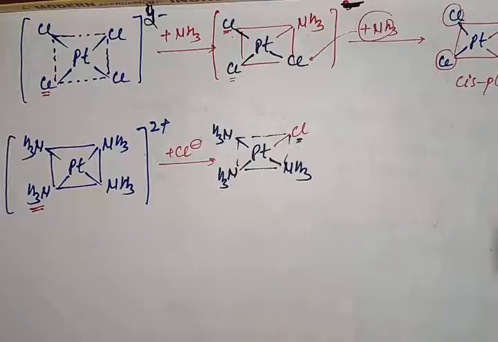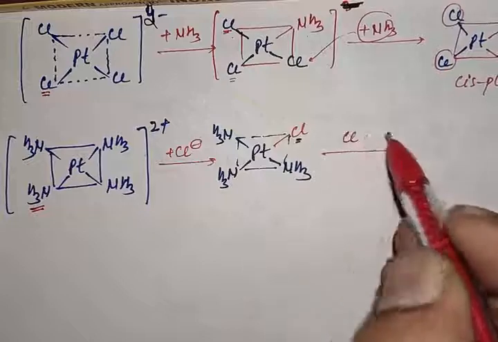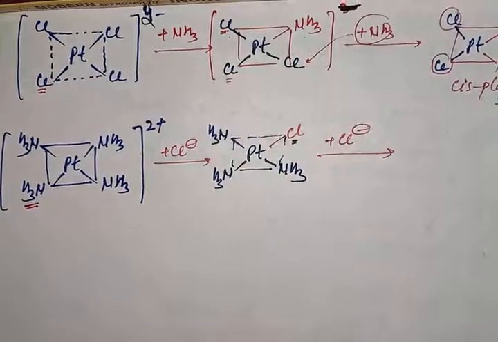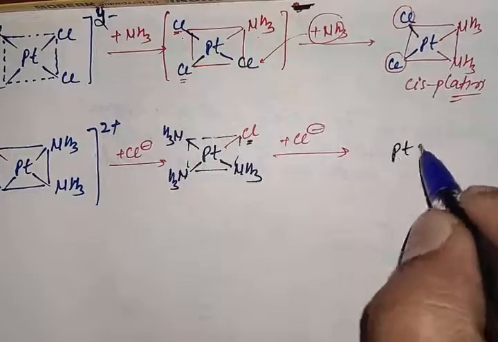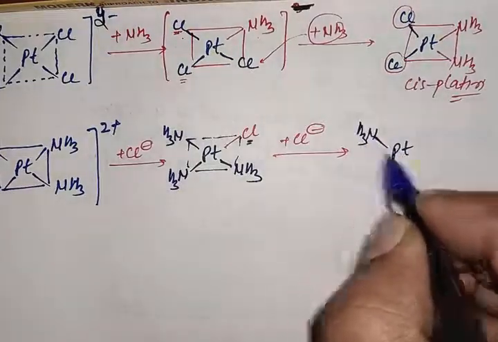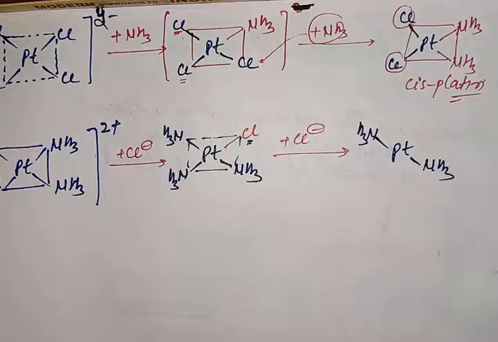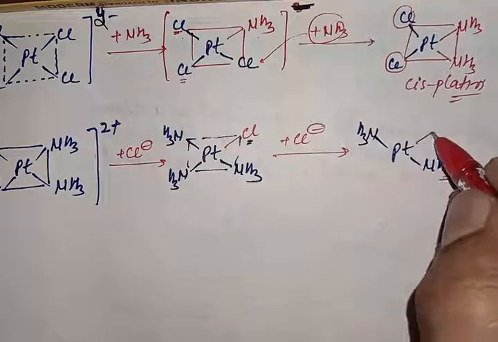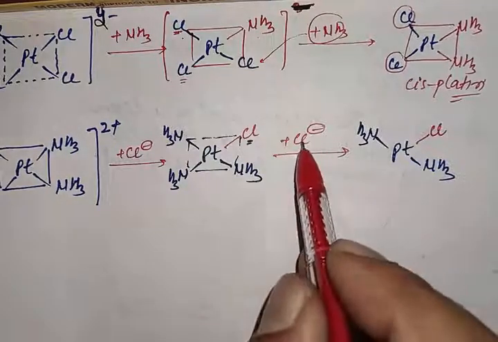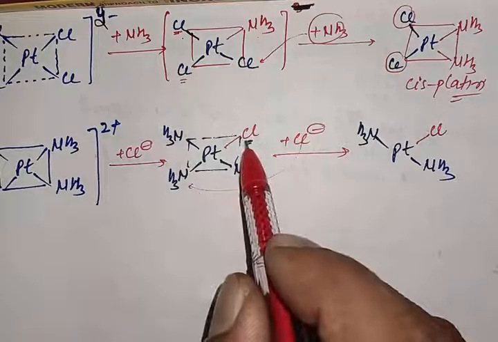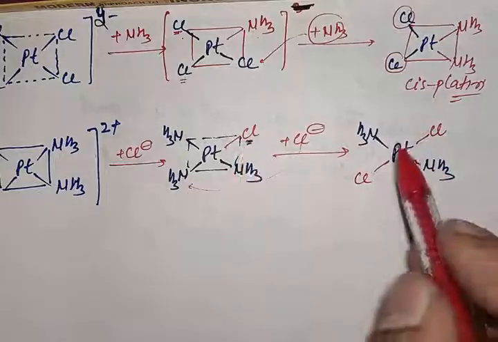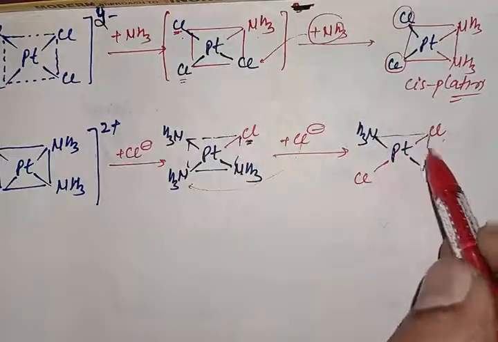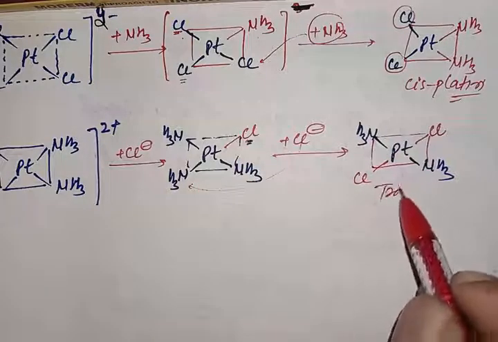So when we add the new ligand, Cl negative, the new complex will form, Pt(NH3)2, and this Cl was already attached with the Pt metal. Now the new Cl will come trans to this Cl which is already attached with the metal, because the trans effect of this Cl is more than these two NH3. So this complex is called the transplatin complex.